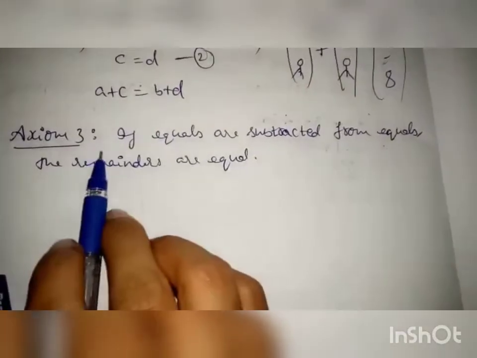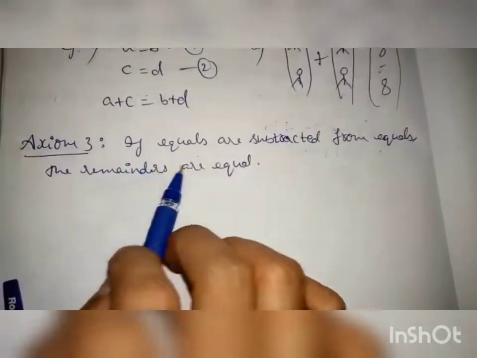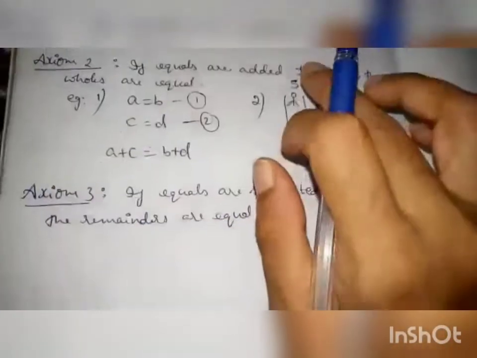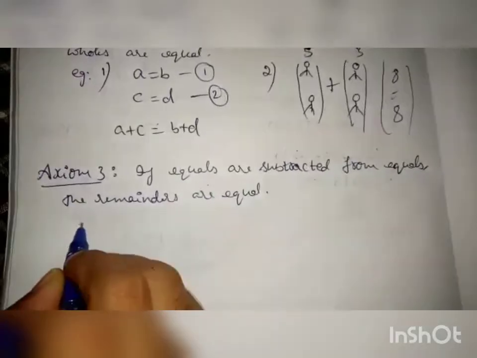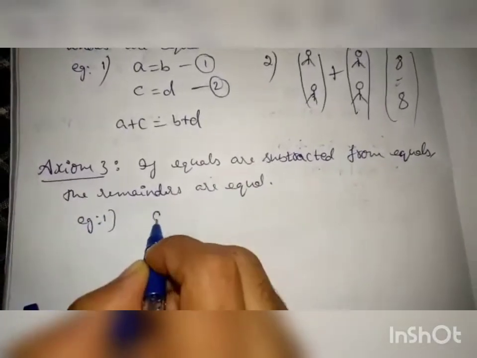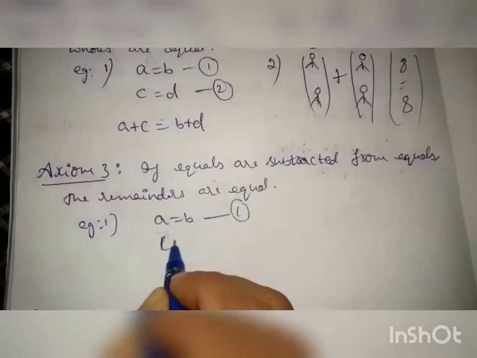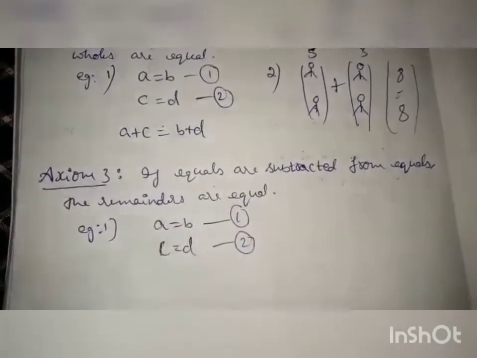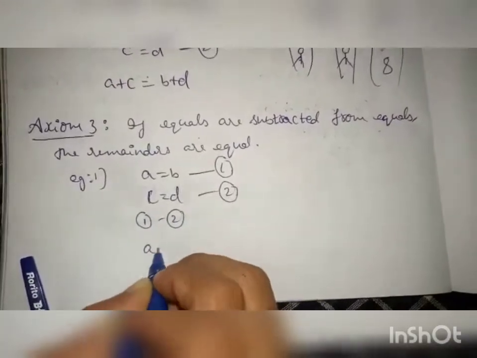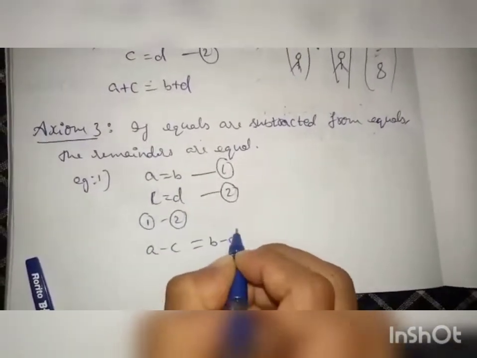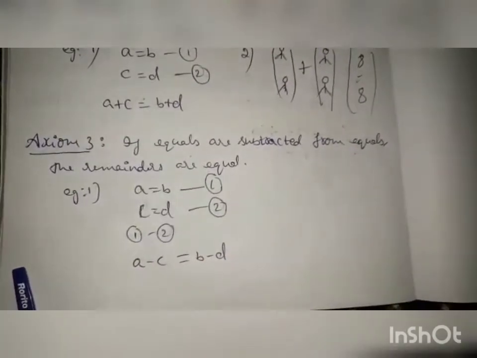Next, the third axiom. If equals are subtracted from equals, the remainders are equal. Same as this, here addition, here subtraction. Let me take an example. A equals B. Same example we can take. And C equals D is the second equation. So subtracting 2 from 1, what will you get? A minus C is equal to B minus D.